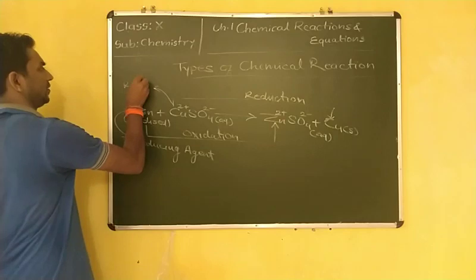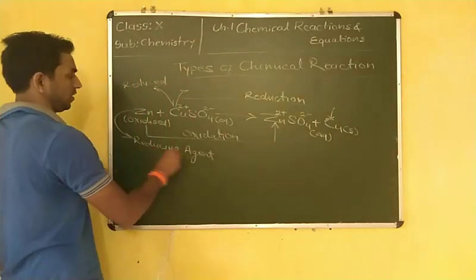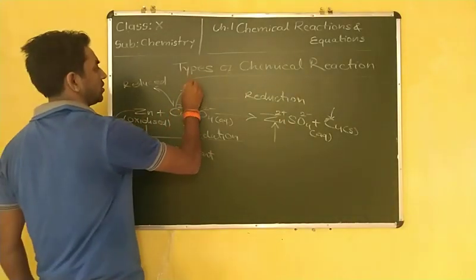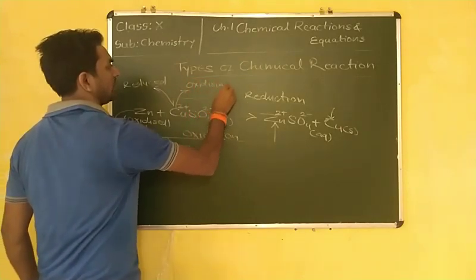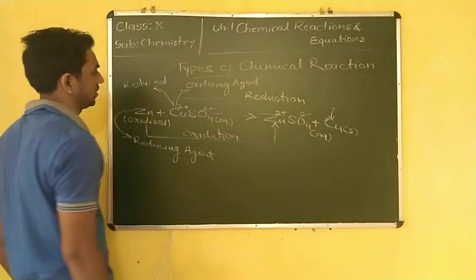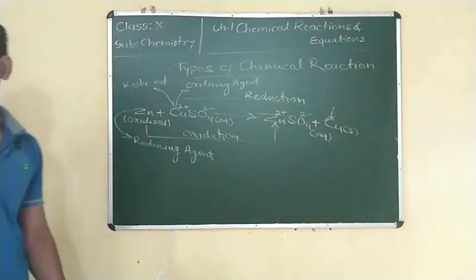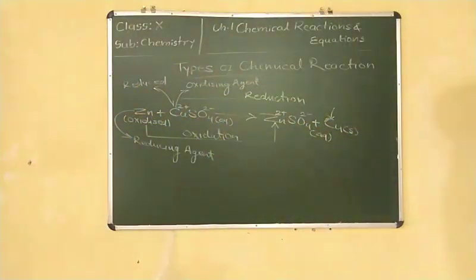Copper sulfate is reduced. So what is it also known as? It is the oxidizing agent, because it promotes the oxidation. I think you have understood this on the basis of electron transfer and on the basis of the concept of addition of hydrogen and oxygen.